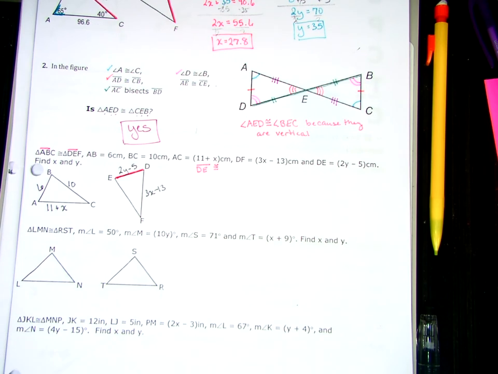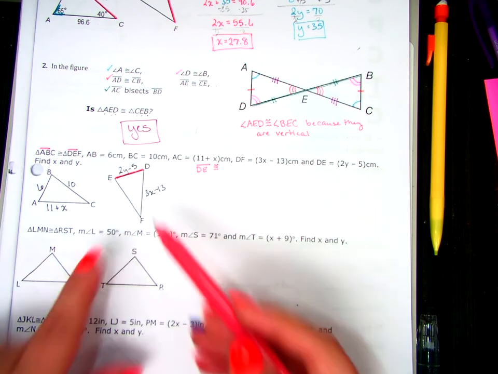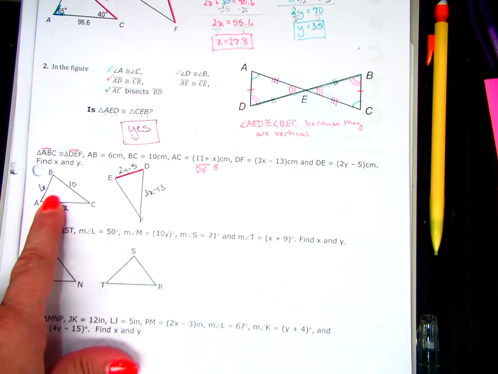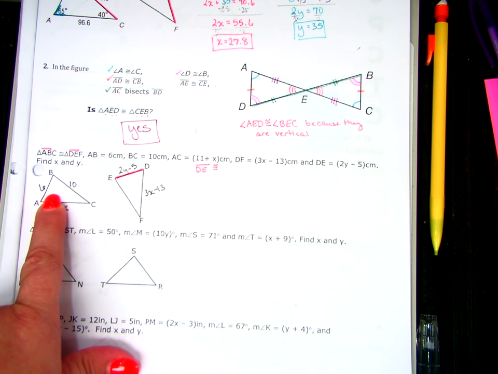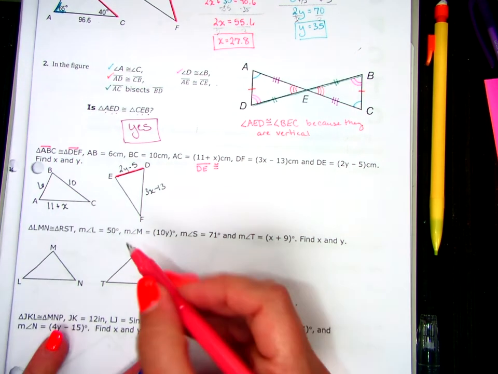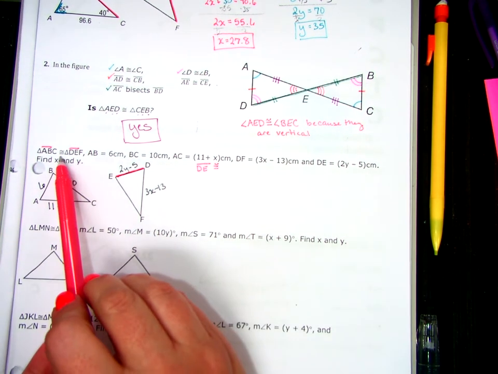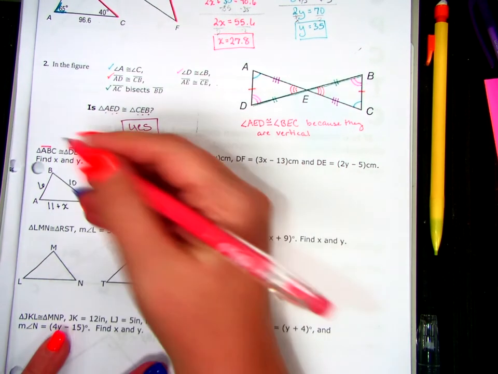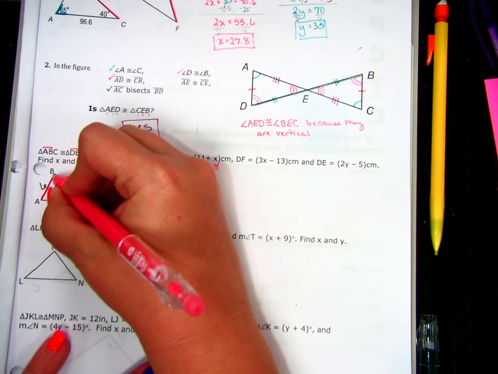All right, so if we want to find y, y is on the segment from D to E. So DE will match with AB. Notice I didn't just look at my picture and try to figure it out, because my picture may not be to scale. So I don't want to just say, this one looks like the shortest side, so I'll match it with the shortest side. It happens to work out in this problem, but it's not always going to work out. So don't just use your eyeballs. Go back and use your congruent statement. DE, the first two letters match with the first two letters AB.